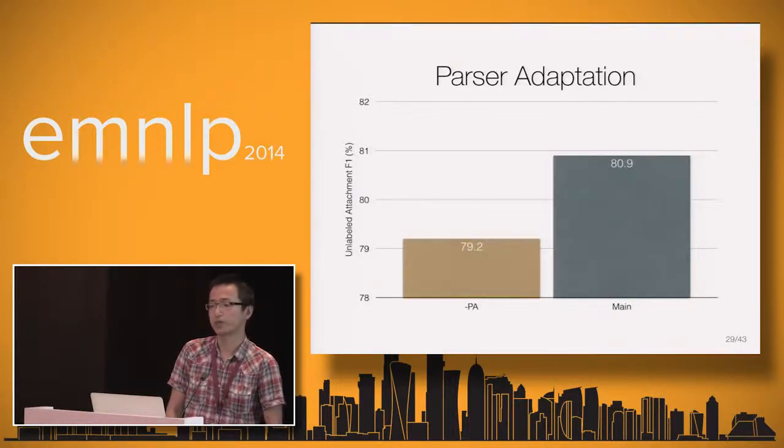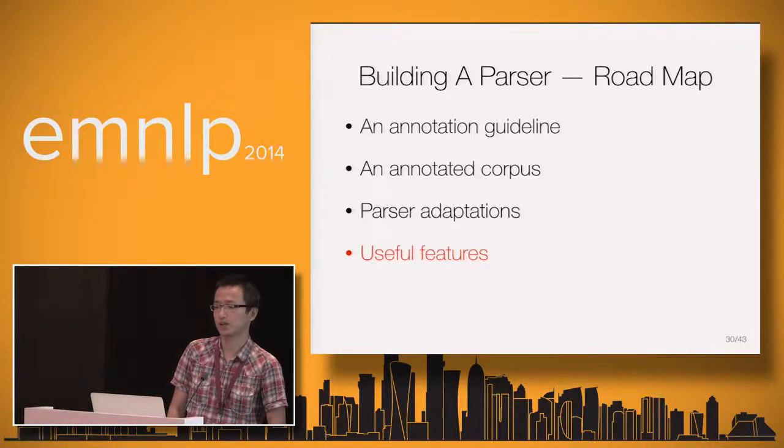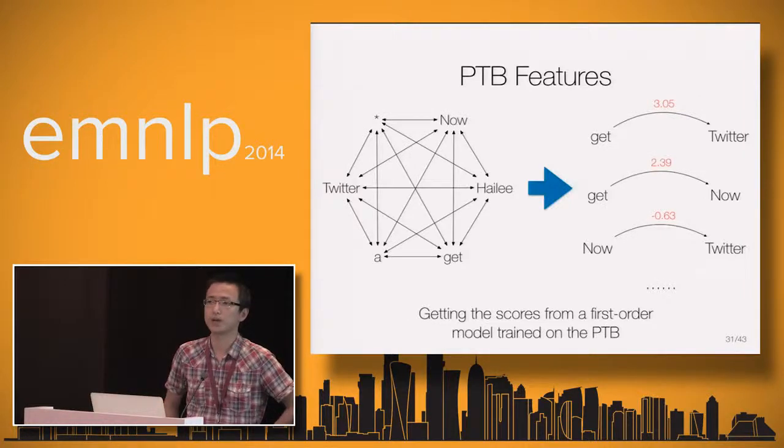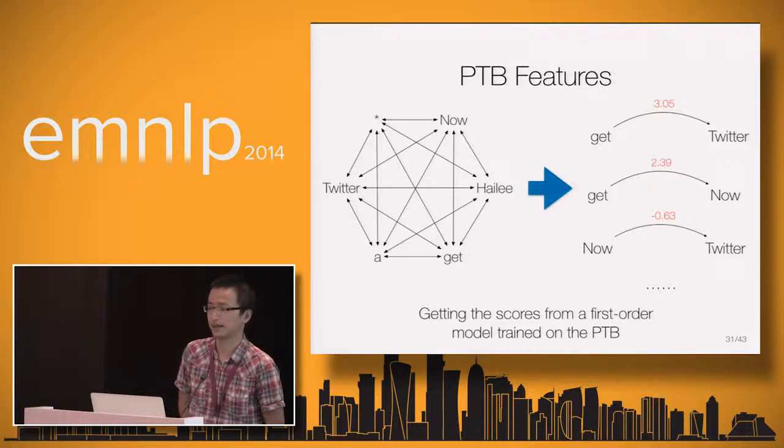As the last step of building a parser, let's look at whether there are features which are useful to the Twitter parsing task. Although we chose to develop a parser from scratch, it is hard to ignore the Penn Treebank, which is such a large amount of high-quality syntactic data. Besides merging our training set and the treebank into one, which probably is not a very good idea given that it's so different and our training set is so small compared to the Penn Treebank.